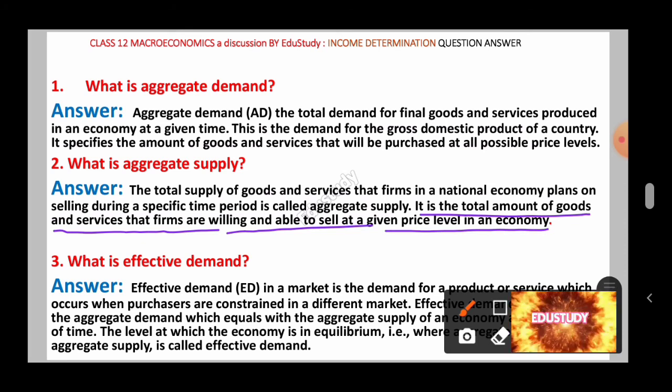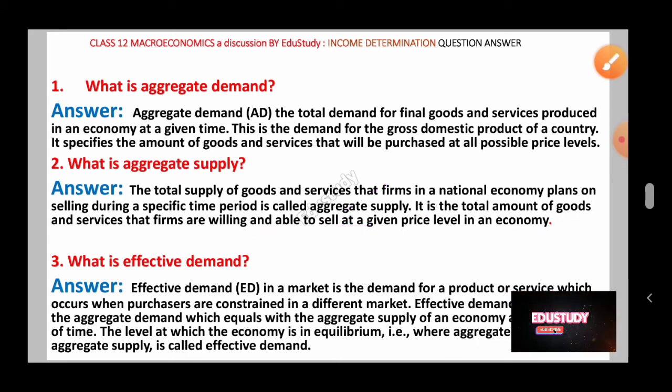And that aggregate supply means the total amount of goods and services that the firms are willing to sell and they are able to sell at a given period of time in an economy. So that is the aggregate supply. I hope you have understood this.